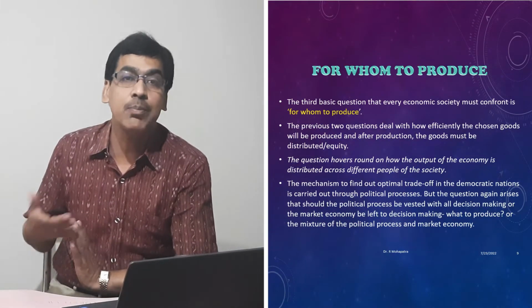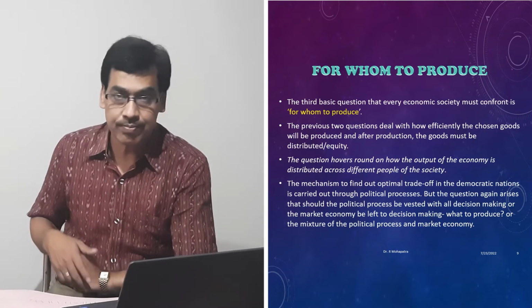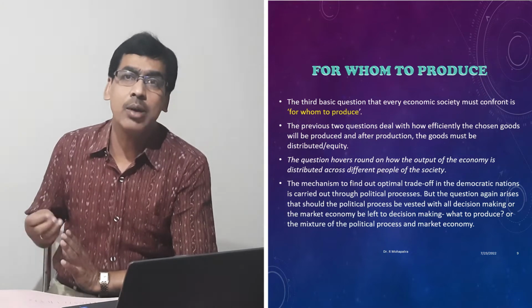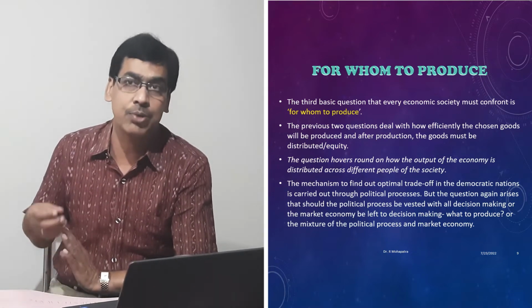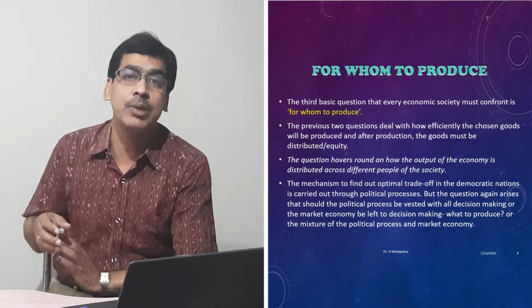So there will be no unemployment of resources, no wastage, and no underutilization of the resources. The choice of technique, how to produce, involves again 3-4 important issues.